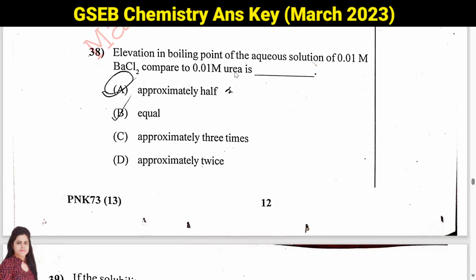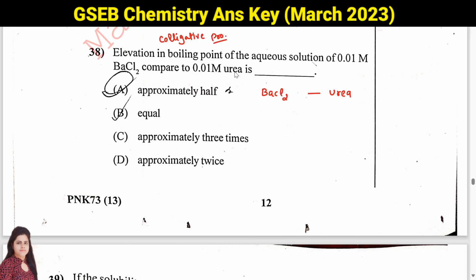Then question number 38. Elevation in boiling point of the aqueous solution of 0.01 m BaCl2 compared to urea. So we know that elevation in boiling point is a colligative property and it will depend upon number of particles or number of ions, right?